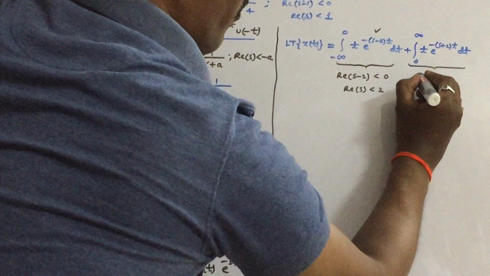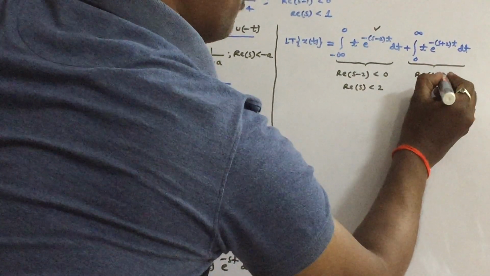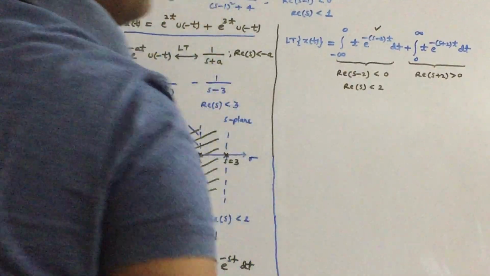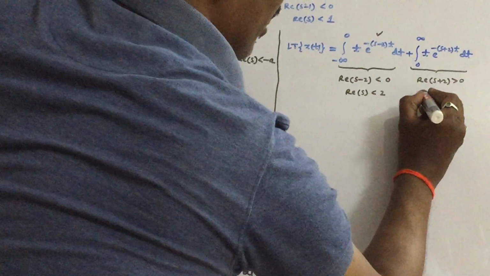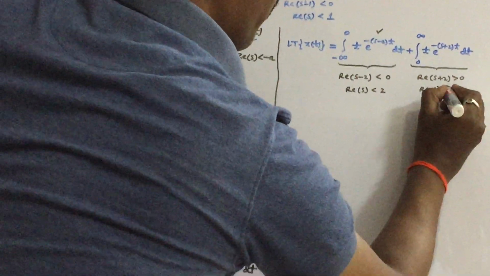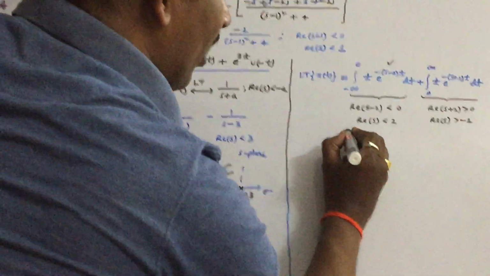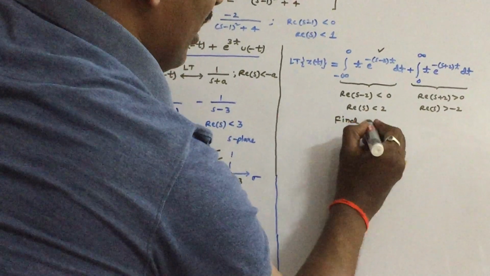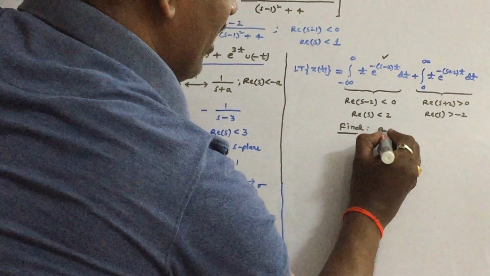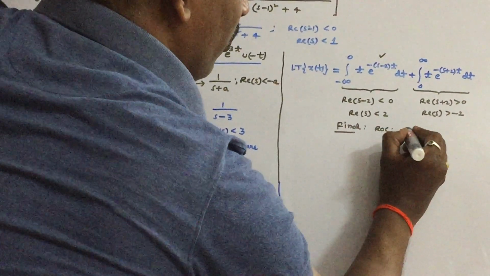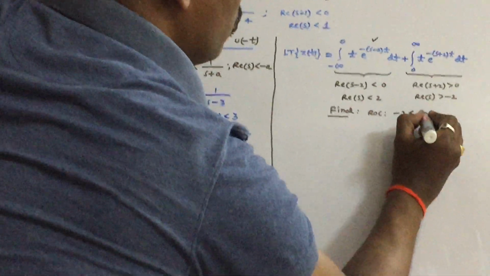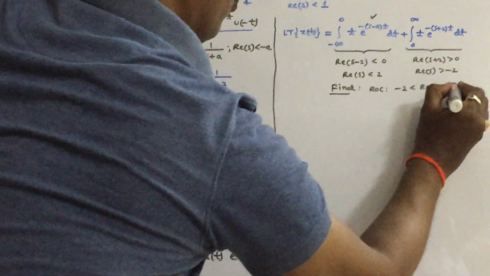For this integral to converge, real of s plus 2 must be greater than 0, or real of s must be greater than minus 2. So therefore, what is the final ROC? The final ROC is in between minus 2 and 2.